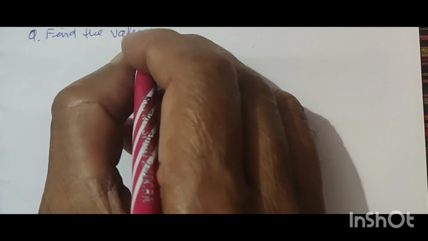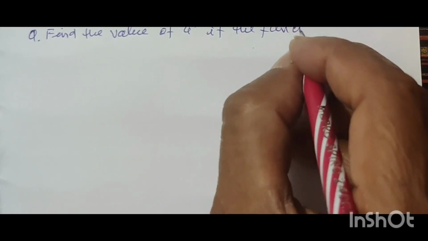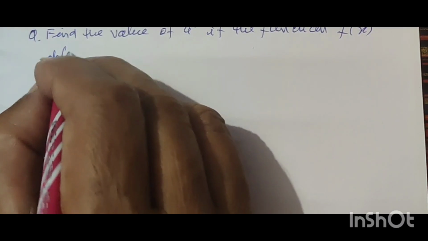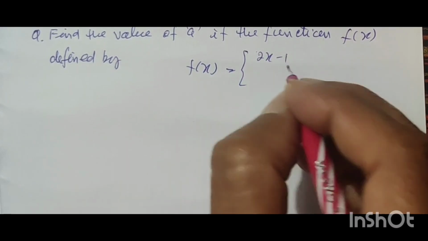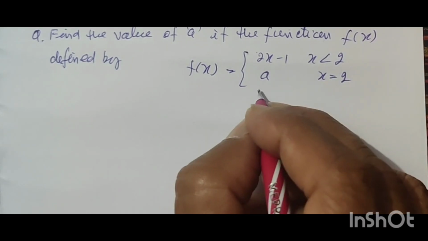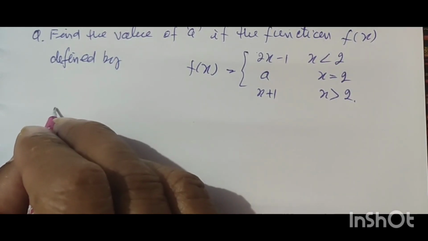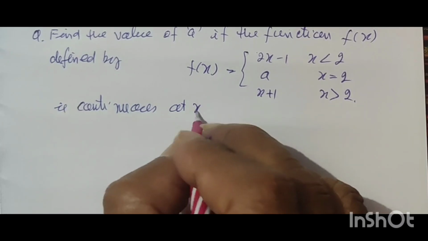Question: Find the value of a if the function f(x) defined by f(x) is equal to 2x minus 1, x less than 2, equal to a when x is equal to 2, and x plus 1, x greater than 2, is continuous at x is equal to 2.